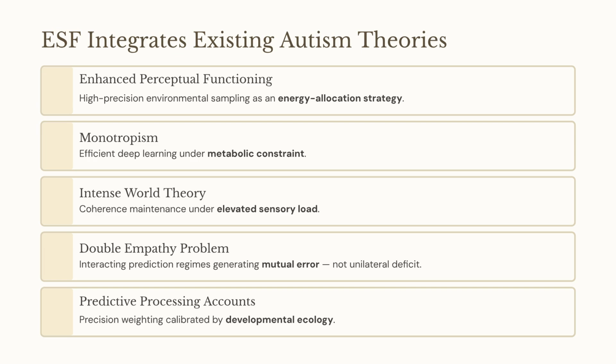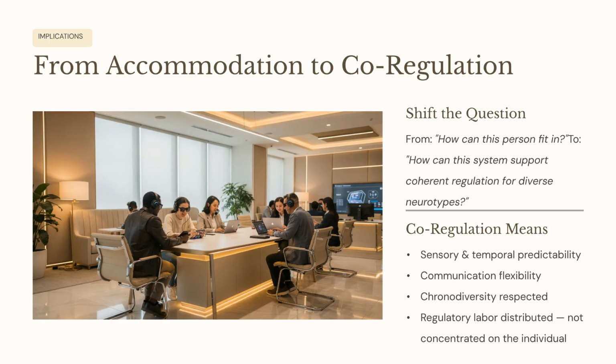The ESF integrates existing autism theories. This includes enhanced perceptual functioning as an energy allocation strategy, monotropism as efficient deep learning, and the intense world theory as coherence maintenance under sensory load. It also addresses the double empathy problem as mutual prediction error. The implication is a shift from accommodation to co-regulation. The question becomes, how can this system support coherent regulation for diverse neurotypes?